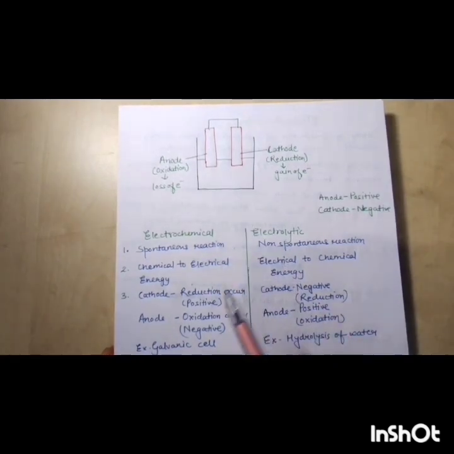And there is loss of electron and there is gain of electron. This is the basic property of oxidation and reduction in an electrochemical cell.